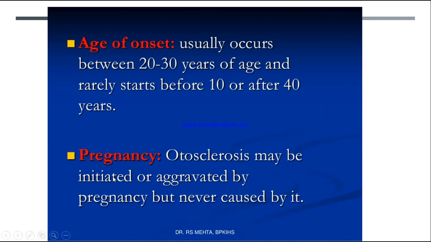Next, pregnancy. Otosclerosis may be initiated or aggravated by pregnancy, but it is never caused by it. So pregnancy can also be one of the causes, but it has been shown that many pregnant ladies may not develop otosclerosis.